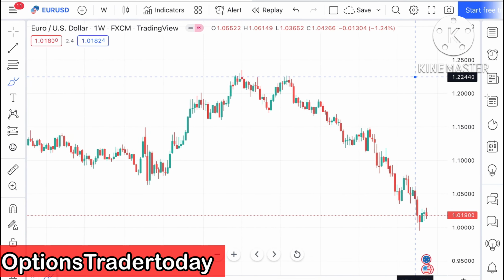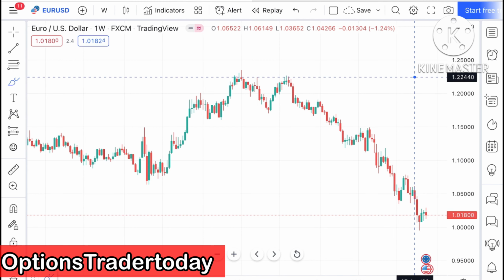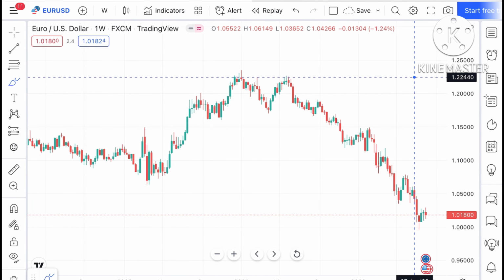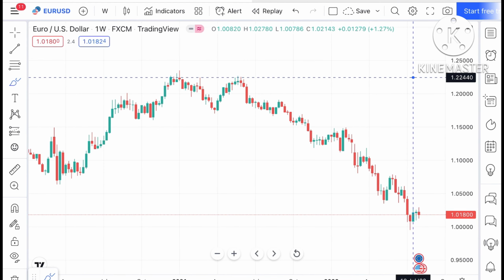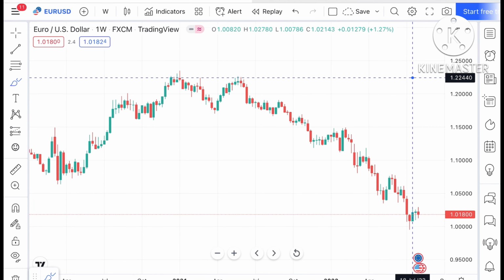Today I'll explain how Euro USD, USD CAD, USD CHF and USD JPY have moved in the last week and how these forex pairs can move in the next week. If you look at the chart of Euro USD, it is currently trading at around 1.0180.